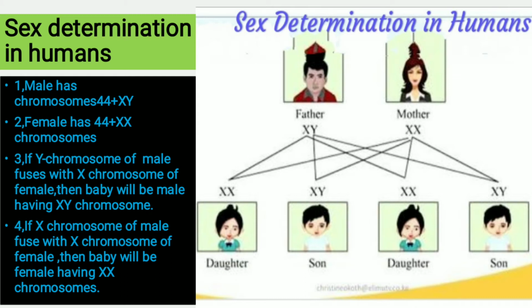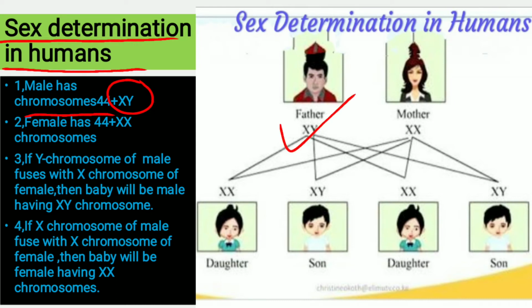Good morning, students. Let us continue our same chapter, Genetics and Evolution, with the new topic, Sex Determination in Humans. Dear students, as we know, human beings have 46 chromosomes, out of which 2 are sex chromosomes. So, a male has 44 plus 2 sex chromosomes, XY, and a female has 44 plus 2 sex chromosomes, XX.